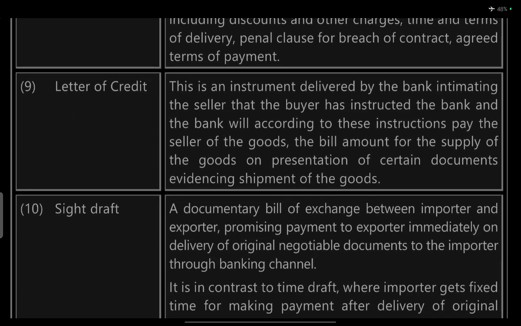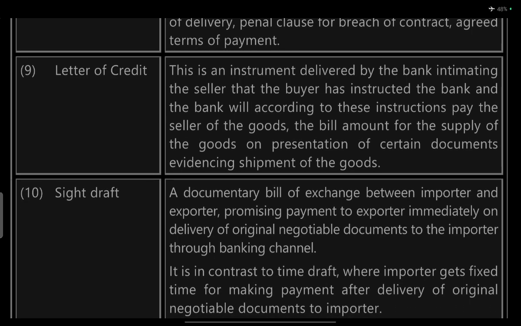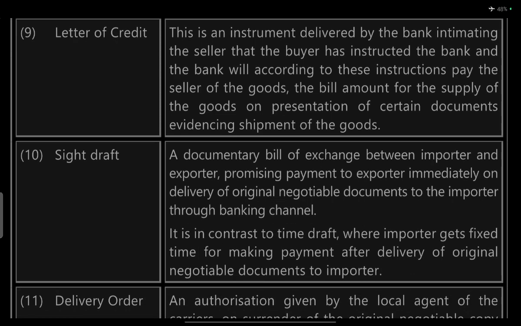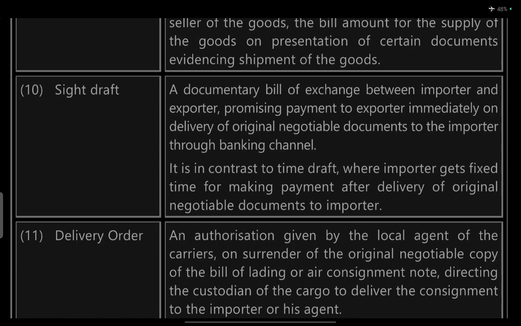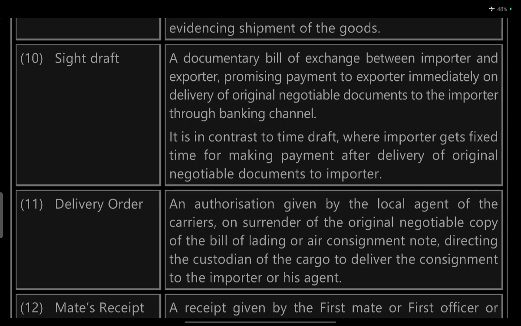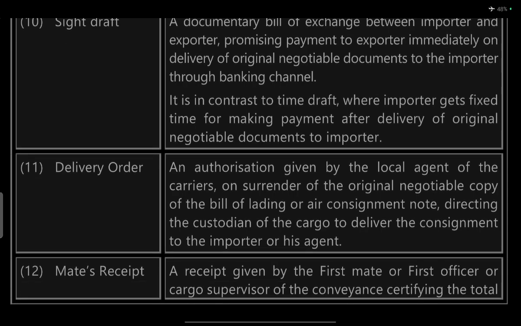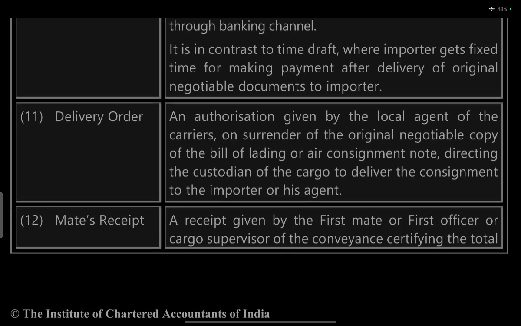A letter of credit. This is an instrument issued by the bank, giving intimation to the seller that the buyer has instructed the bank, and the bank will, in accordance with the instruction, pay the seller of the goods the bill amount on supply of goods and presentation of certain documents evidencing shipping of the goods. Sight draft. A documentary bill of exchange between importer and exporter, promising payment to the exporter immediately on delivery of the original negotiated documents to the importer through the banking channel. Usance draft is a contract of time draft where the importer gets a fixed time for making payments after delivery of original negotiated documents to the importer.